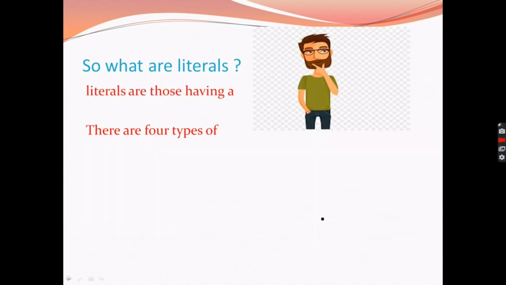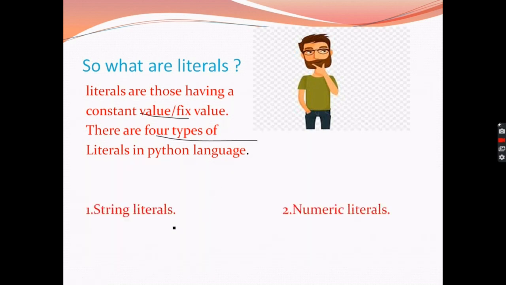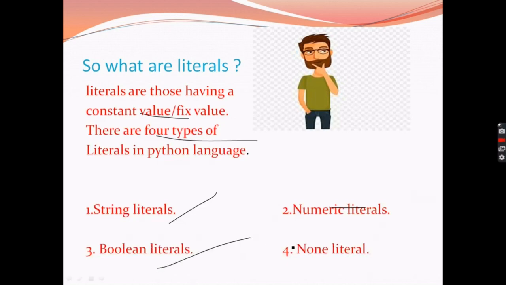So moving ahead, we have literals. So what are literals? Literals are those which have a constant or fixed value. Like we have a variable a and we assign a value 10 to it. So it is a constant or fixed value. These are of four types. First we have string literals, then numeric literals, then Boolean literals, and then None literal.